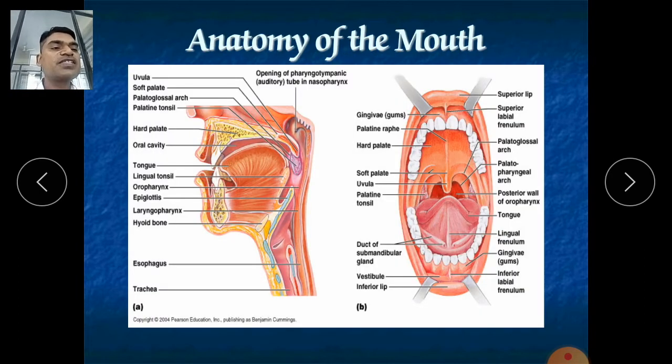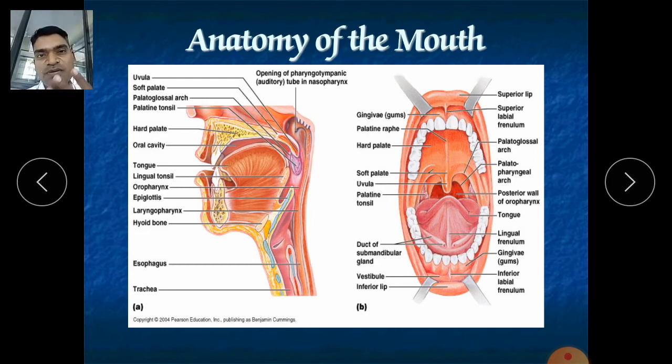Here you can see this is the position of the uvula. This is the soft palate, hard palate. These are the teeth. These are the gums. After that is the superior lip. This is the lower lip. Again, these are the gums. If any infection or inflammation is there in your gums, it is called gingivitis. This is the tongue, and this is the position of our salivary glands.